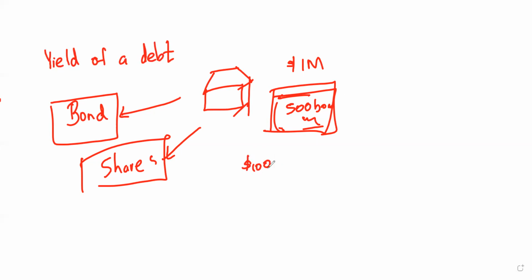Normally the value of one bond is $100. This is known as the nominal value, which simply means when the bond issuers are providing those bonds, they are going to have a value. That's the nominal value, the initial value of that bond. Normally it's going to be $100 nominal value. So if they are selling 500 bonds, they are going to get $50,000 from the investors.